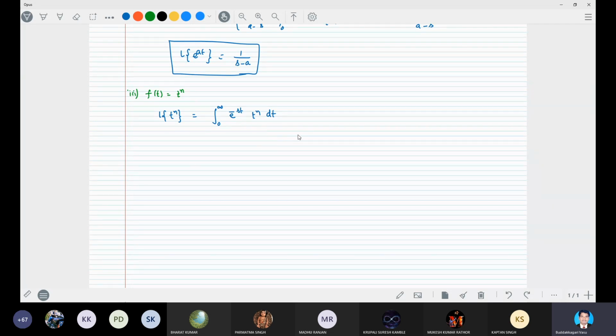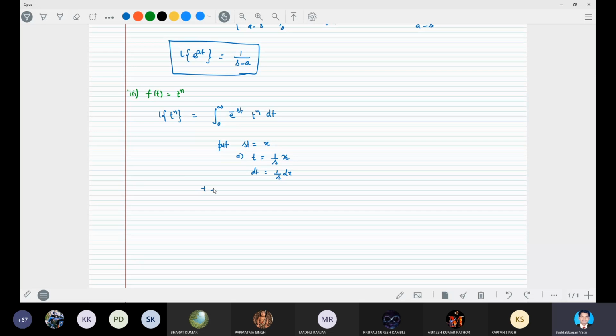We can solve this by putting st equal to x. For our convenience, I am putting st equal to x. That implies t is equal to 1 by s into x, or dt is equal to 1 by s into dx. What are the limits?